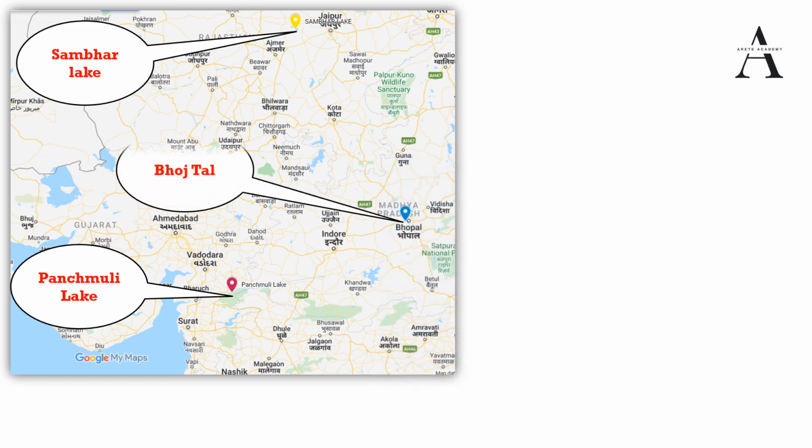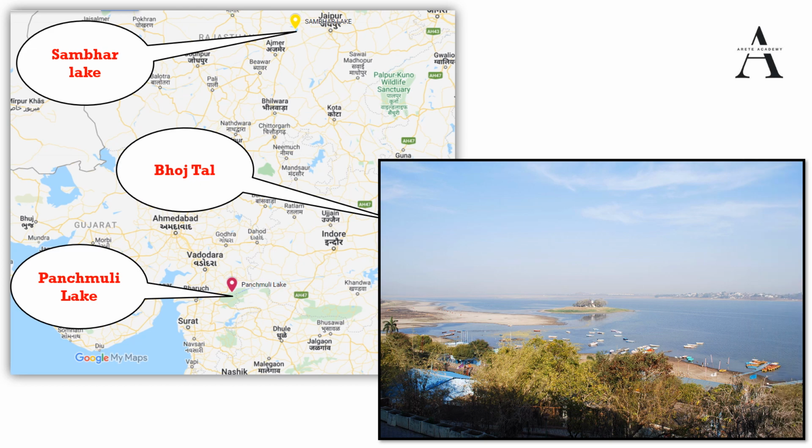Next we have Bhoj Tal Lake. Bhoj Tal consists of two lakes located in the city of Bhopal, the capital of Madhya Pradesh, and it is a combination of two lakes, the upper lake and the lower lake. Why is it important? Because it is one of the Ramsar sites and it is a man-made reservoir. Bhojtal Lake looks like this. So this is from Rajasthan, Madhya Pradesh and Gujarat.